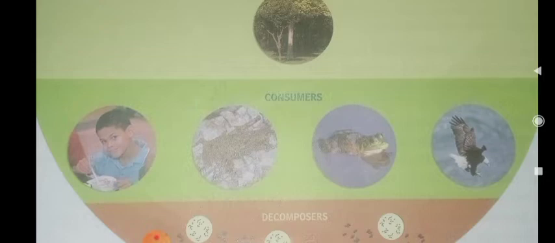Scavengers such as crows, vultures, and jackals serve a very useful purpose. They clean up the environment by eating dead organisms. They may be secondary or tertiary consumers. Eagles, crows, and vultures are termed scavengers. They eat the dead organisms. Okay, children.